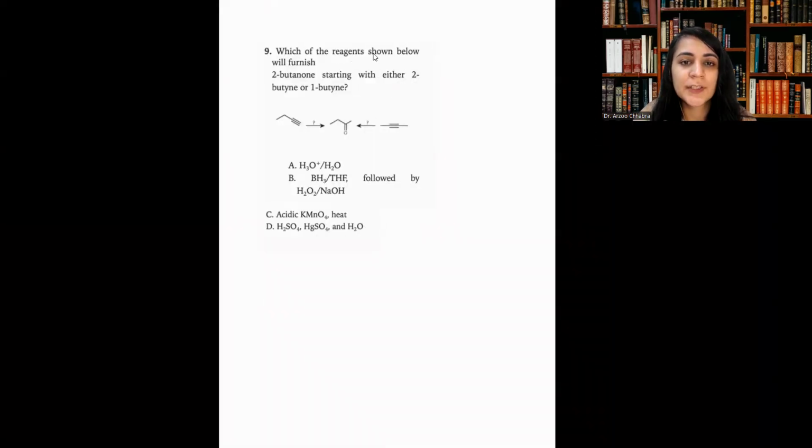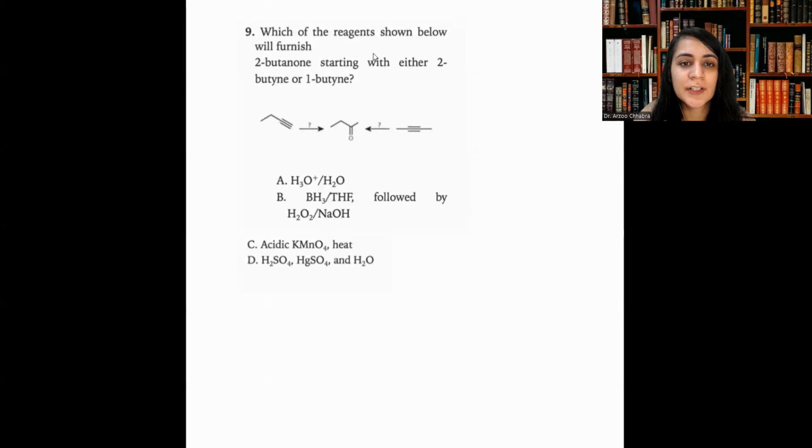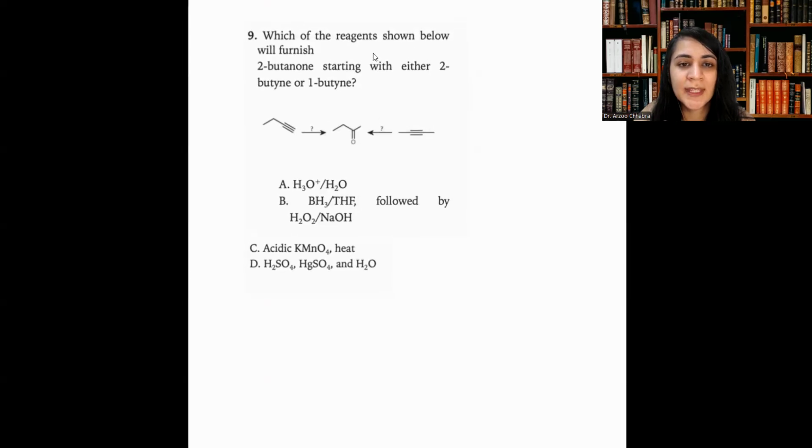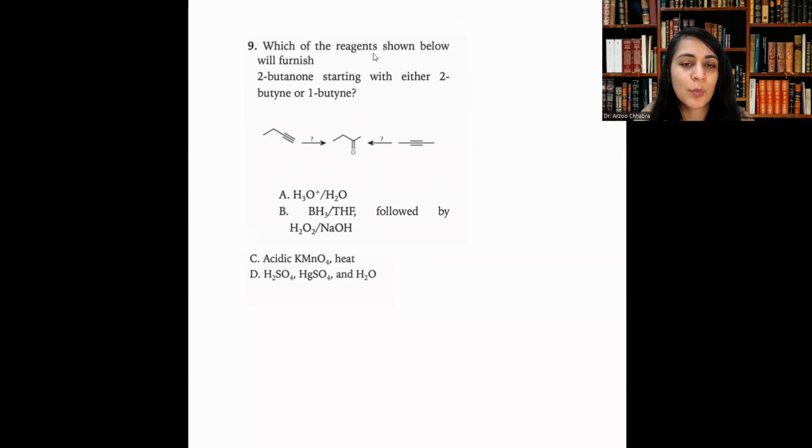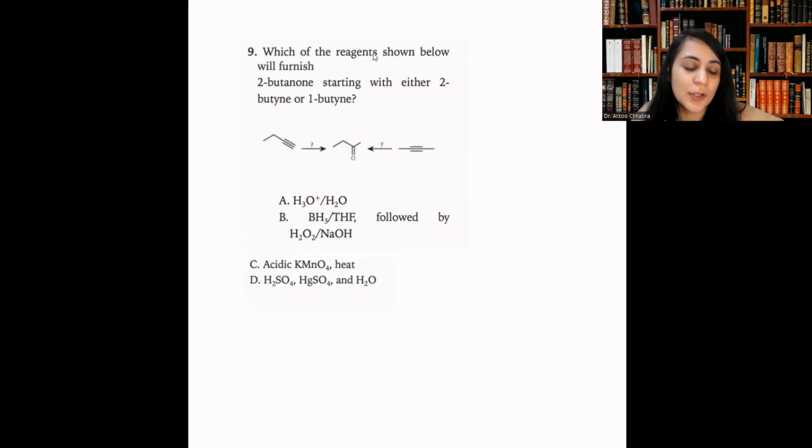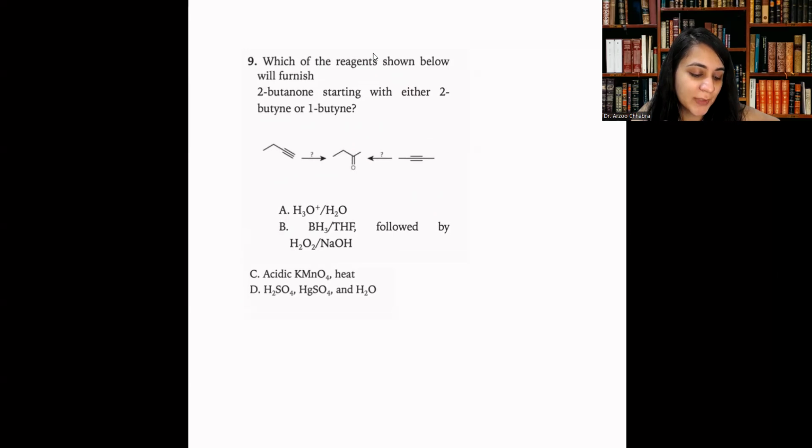Okay. Which of the reagents shown below will furnish 2-butanone starting with either 2-butyne or 1-butyne? The options are kind of misaligned over here: A and B are more towards the right and C and D are on the left. So which of the reagents shown below will furnish 2-butanone starting from either 2-butyne or 1-butyne?